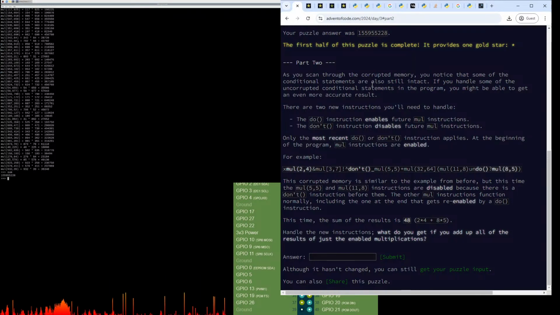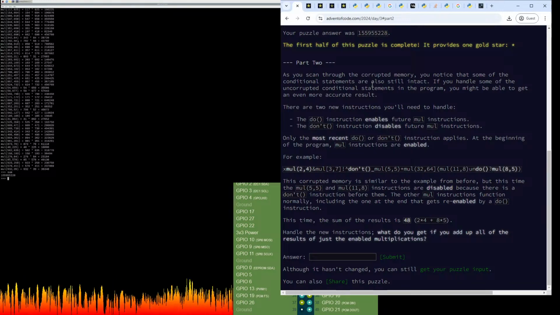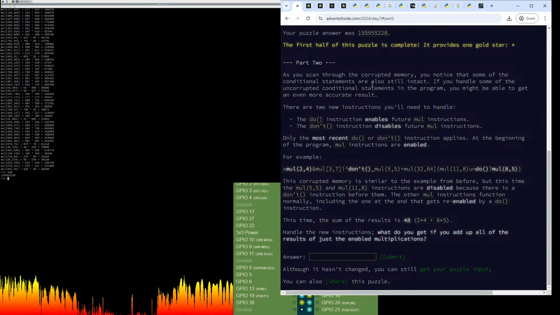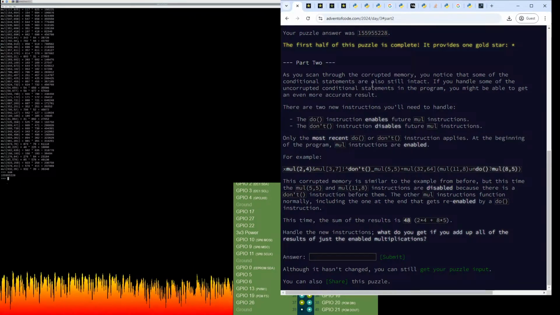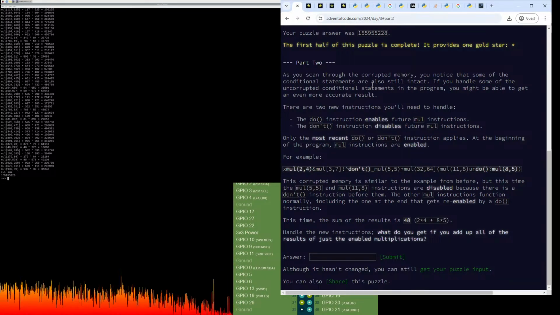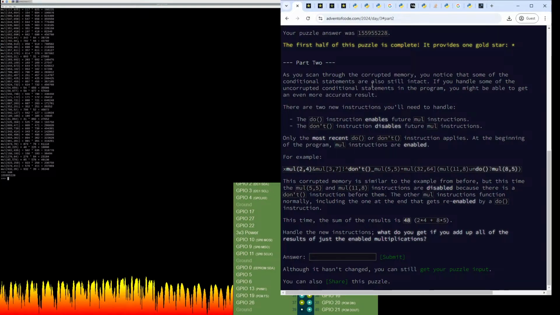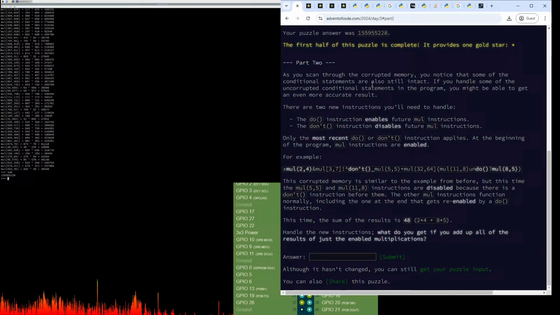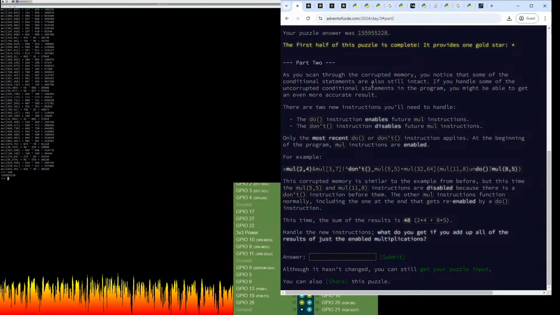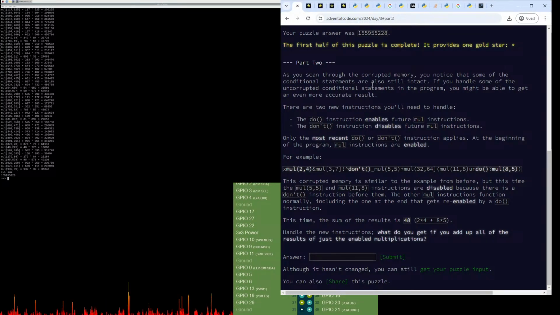Where was I? Oh, this is also important because this was one of the things I was wondering. At the beginning of the program, mul instructions are enabled. So the initial state of our flag is yes. It's on, multiplication is enabled, so any instructions are processed. And it's not until we see our first don't that we turn that off. Okay.